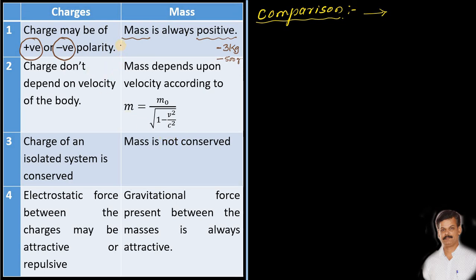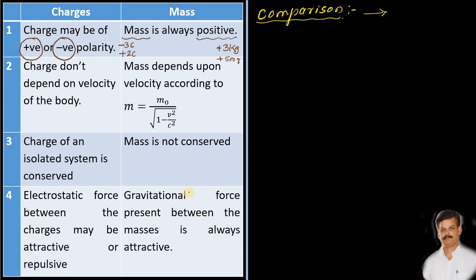We can say it is minus 3 coulomb or we can say plus 2 coulomb. Yes, the charges will be having the polarity, but the mass will not be having the polarity. Mass is always positive. So we have to express the mass as plus 3 kg or plus 500 gram only. Even if we say just 500 gram, it is understood that it is plus 500 gram.